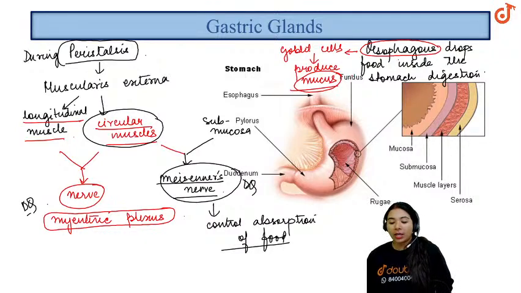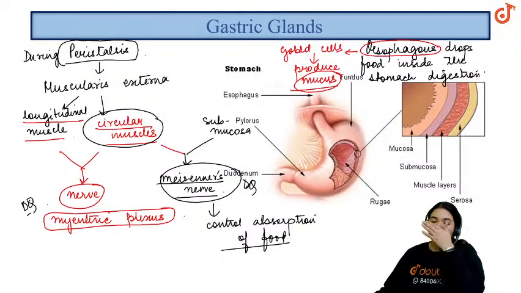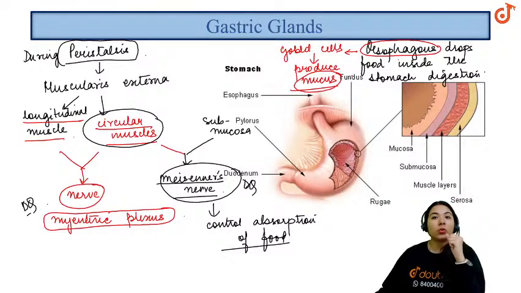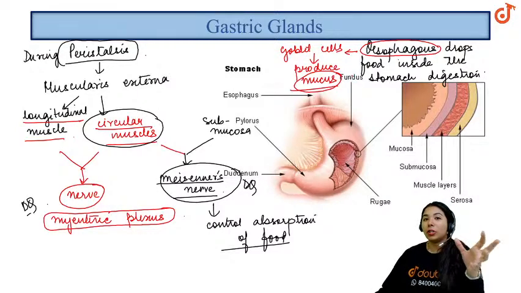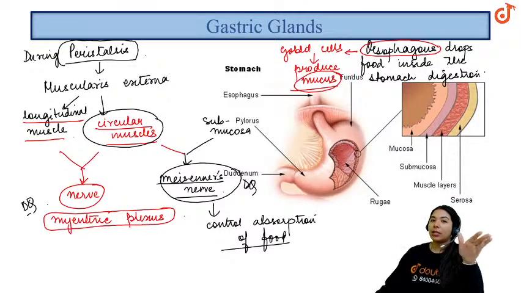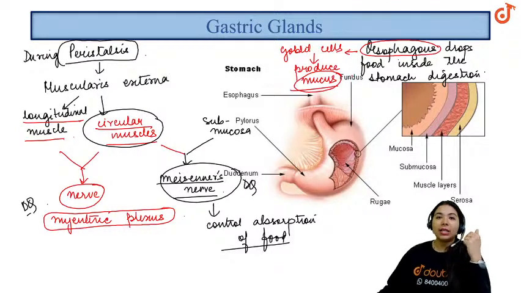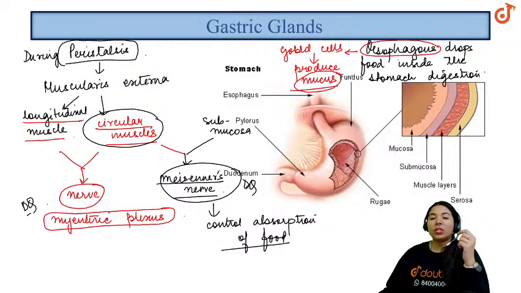Now one more thing, the food which is inside the mouth, which has been masticated and chewed well by the teeth, has now been converted into the food bolus. Why? Because there's already salivary amylase which has entered the food and it has started breaking down the starch. Now this food will slowly enter the stomach, and this food which has entered the stomach in a semi-solid form and has already become acidic is known as chyme.